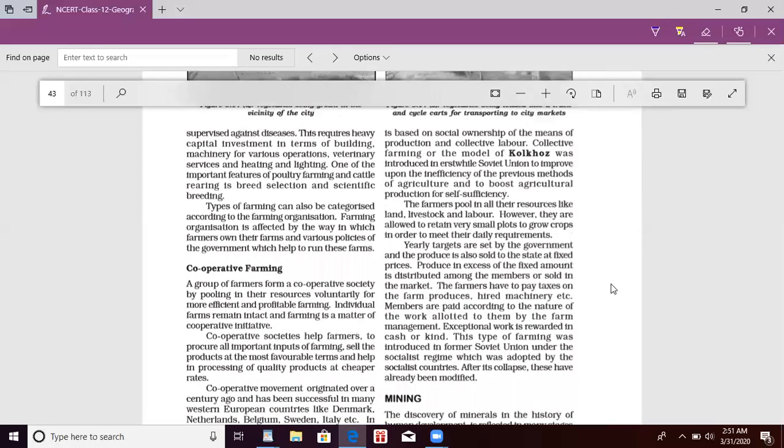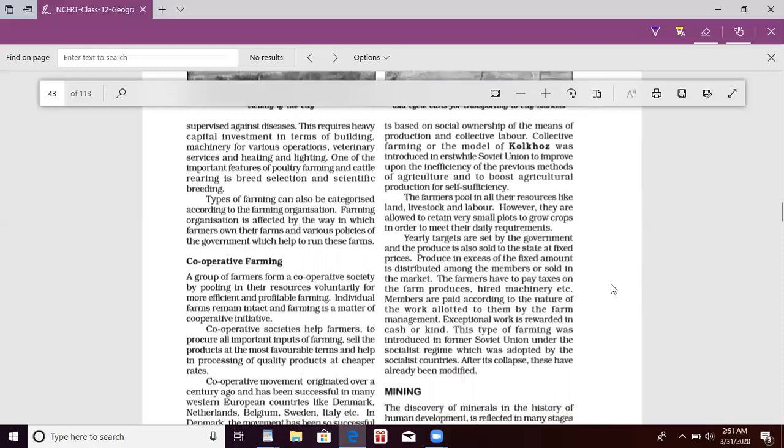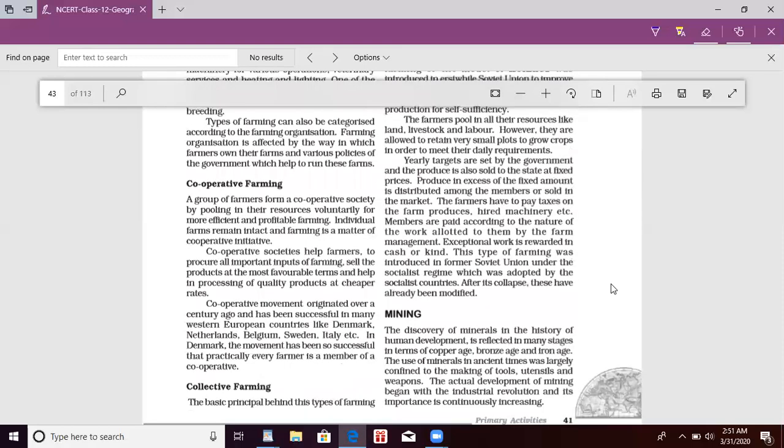cooperative farming. A group of farmers form a cooperative society by pooling in their resources voluntarily for more efficient and profitable farming. Individual farmers remain intact and farming is a matter of cooperative initiative. Cooperative societies help farmers procure all important inputs of farming, sell the product on the most favorable terms, and help in processing quality products at cheaper rates. The cooperative movement was organized over a century ago and has been successful in many Western European countries like Denmark, Netherlands, Belgium, Sweden,